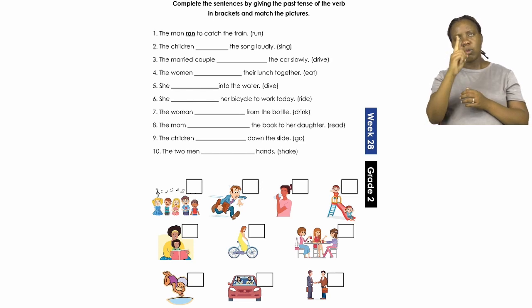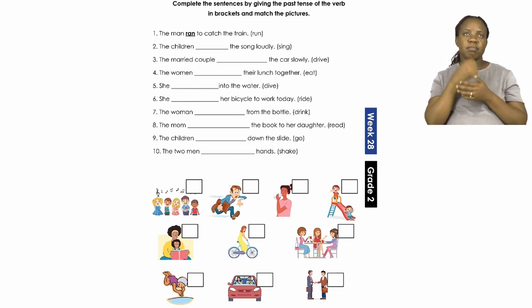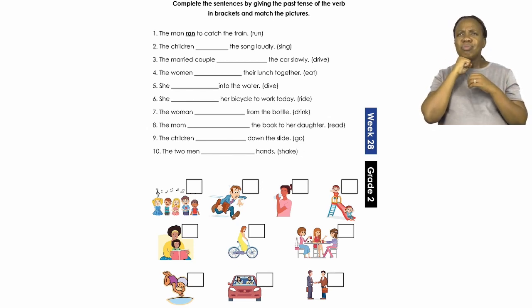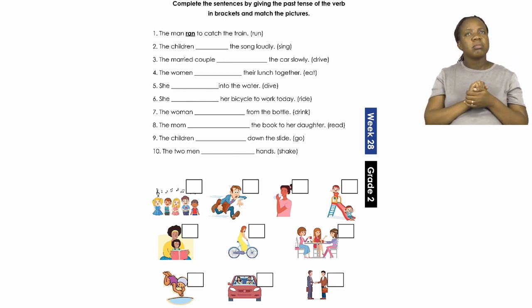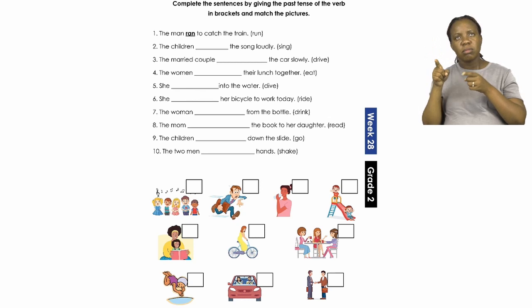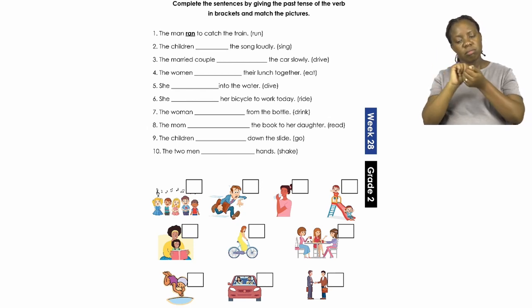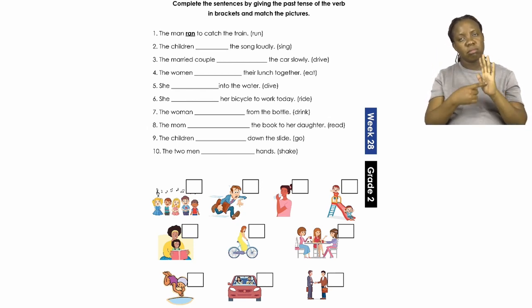Now let's try number 2. The sentence for number 2 reads, the children, and then an open space, the song loudly. Now what did the children do? Right, the word in brackets is the word sing. So we now need to take the word sing and change it to the past tense. All right, now I copied the same sentence on the board.